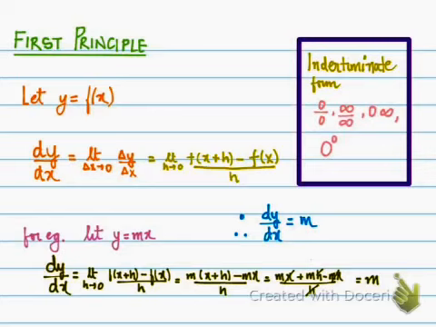We cannot tell what it will be equal to. It could be 0 or infinity or any other number. In most cases, 0 by 0 tends to be some other number except 0 and infinity. The same is true of infinity by infinity. It may turn out to be any number other than 0 and infinity. Next is 0 into infinity. Obviously 0 into infinity can be infinity as well as 0. Normally it is treated as 0, but in many cases it may tend to any other number except 0 and infinity.